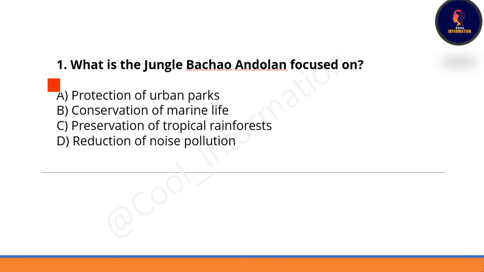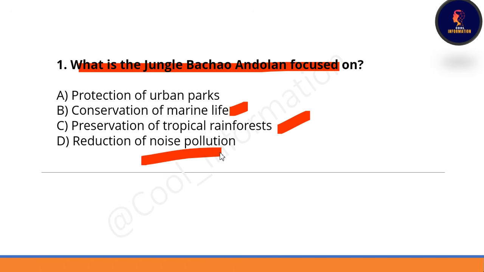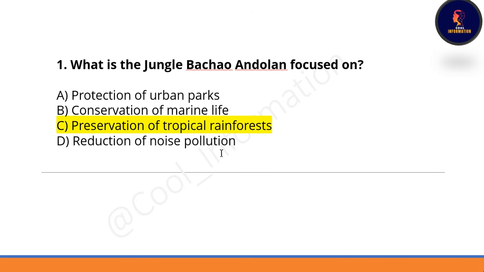Okay. So first question is, what is the Jangal Bachao Andolan focused on? Option A, protection of urban parks. Option B, conservation of marine life. Option C, preservation of tropical rainforest. And last option is reduction of natural noise pollution. Correct option is option C, preservation of tropical rainforest.